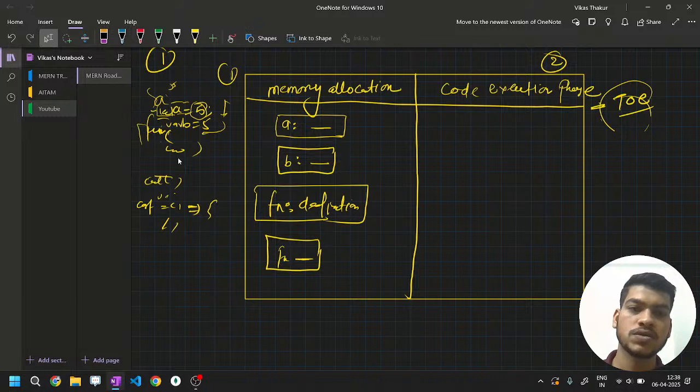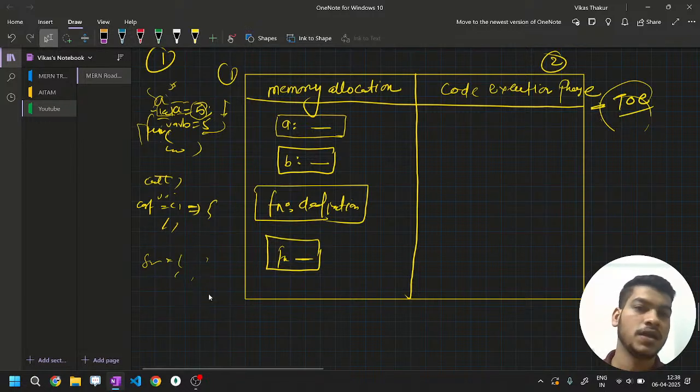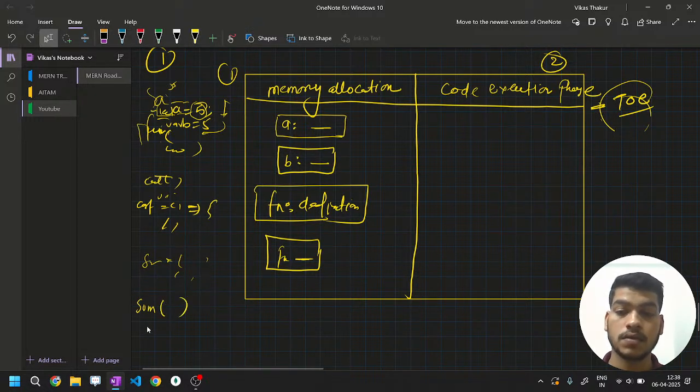Okay, so before you start with JavaScript in the coming videos or lectures, you should know exactly what function definition is and what function calling is. Function definition, for example, is where some logic is written. This is the kind of function definition we have written. Still, we are not invoking that function. How do you invoke a function? When you write the function name and when you write parentheses.